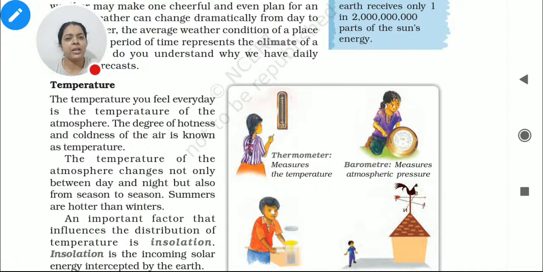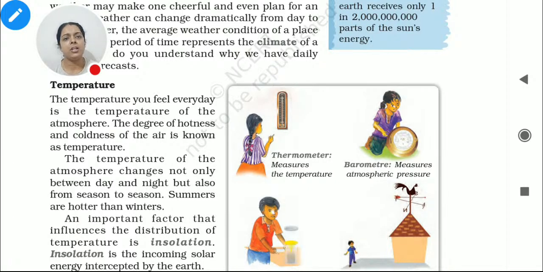If I give an example of fever, how can we find out the temperature of the body? Just using the thermometer we can easily find out the temperature. The same applies in all cases: if you want to find out the temperature of any area or body or anything, it is only the thermometer which helps us to know, right? Now, right now the season is the rainy season, right?